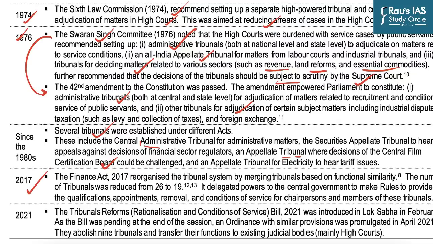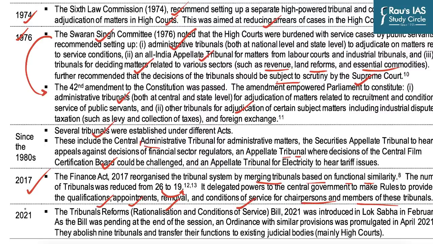But in 2017, through the Finance Act 2017, the tribunal system in our country was reorganized. It was reorganized by merging tribunals based on functional similarity, and so the number of tribunals was reduced from 26 to 19. At the same time, the Finance Act 2017 delegated powers to the central government to make rules to provide for the qualification, appointment, removal, and conditions of service for chairpersons and members of tribunals.